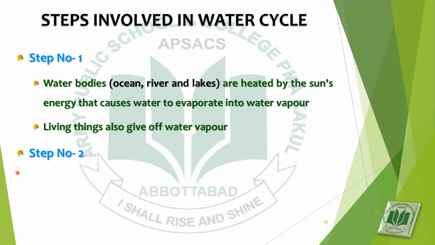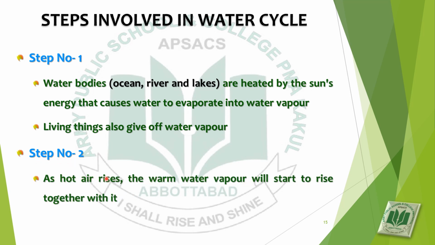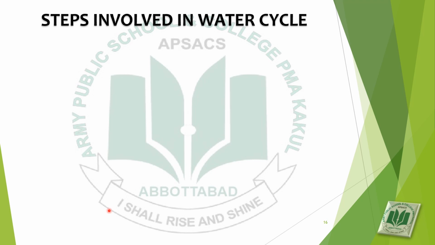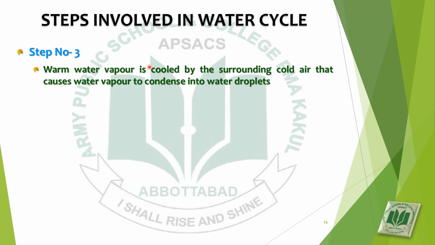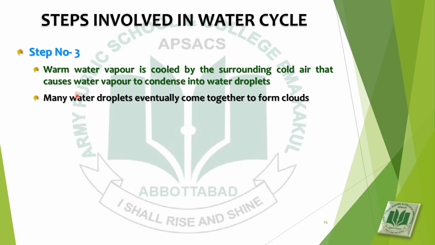Step number 2. As hot air rises, the warm water vapor will start to rise together with it. Step number 3. Warm water vapor is cooled by the surrounding cold air, which causes water vapor to condense into water droplets. Many water droplets eventually come together to form clouds. As we have discussed, clouds are formed by many tiny water droplets.